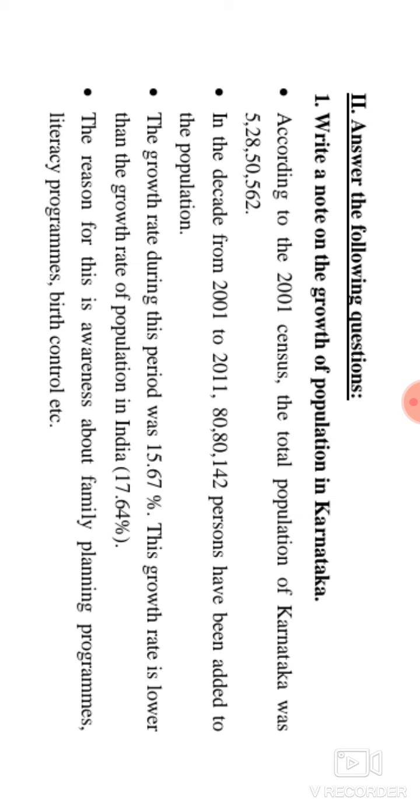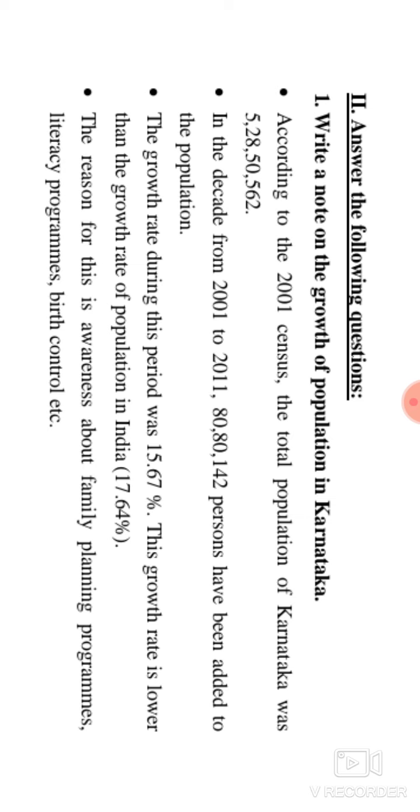So this is the 2001 census population. After that, from 2001 to 2011, 80,80,142 persons have been added to the population. So by 2011, 80 lakh people were added and the population keeps increasing.